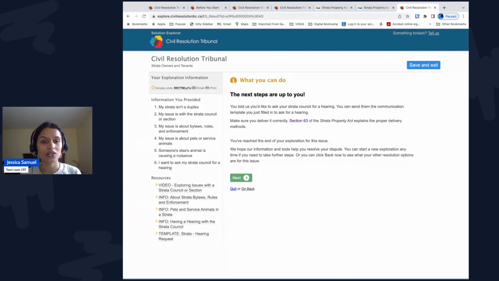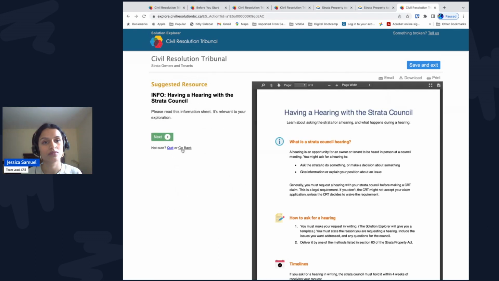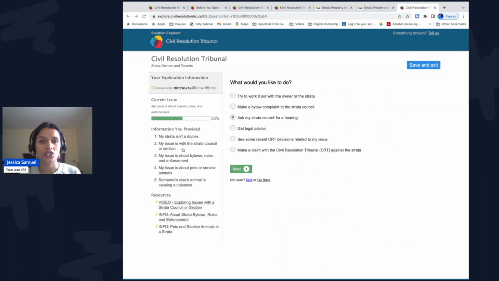A few weeks later, you have your hearing with the Strata Council asking them to enforce the noise bylaw against Frank. Within a week, you receive a letter from Council and you're not happy with your response. To start a new exploration, or if it's been less than 32 days, you can use your code to return to this one.